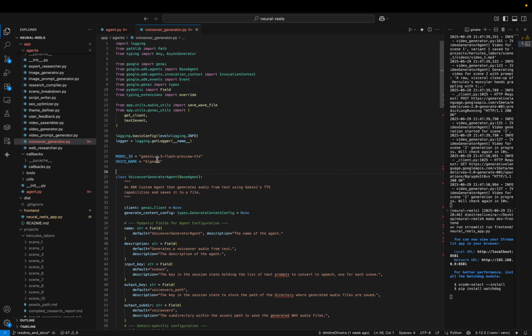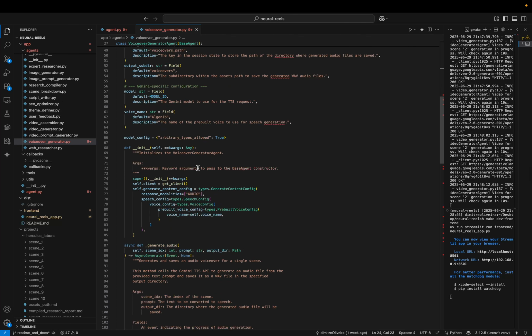You can see that I use a specific version of Gemini, which is Gemini 2.5 Flash, but the TTS version. This model, differently from the regular one, I will prompt with a text, and it will generate the audio of it. I'm using this custom voice here, but maybe later I will just use a random voice to change it every time.